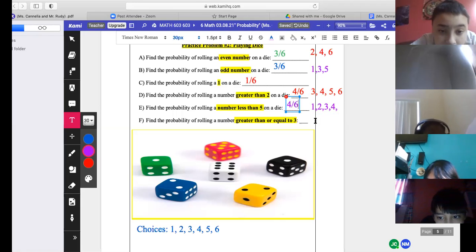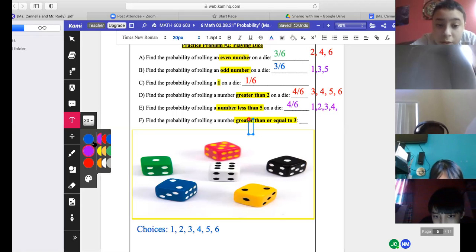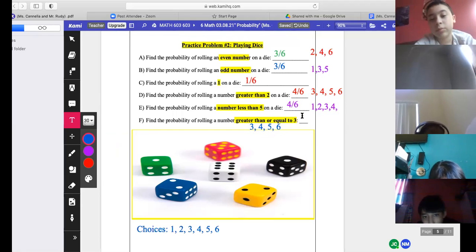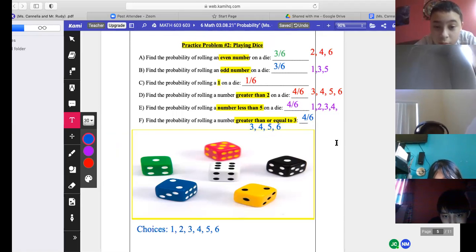Find the probability of rolling a number greater than or equal to 3. Since there are 6 numbers on the die, there would at least be 4, since you can roll a 3, 4, 5, or 6, which means there will be 4 out of 6 probability.